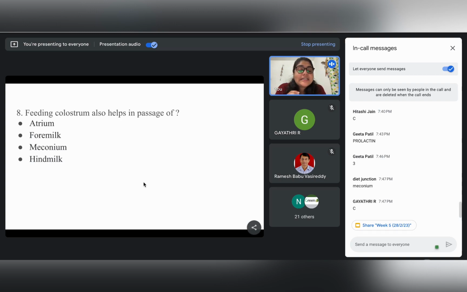The question reads colostrum, right? So colostrum is the first milk. And we have just studied that there are three phases: colostrum, transitional milk, and mature milk. And mature milk has two stages: the fore milk and the hind milk. So obviously these three options get eliminated from our answer. So atrium, fore milk, hind milk are not our answers. Even if somebody doesn't know what meconium is, you can still figure out the answer.